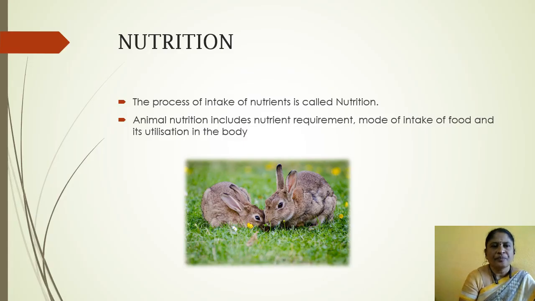First of all, nutrition. What is meant by nutrition? The process of intake of nutrients is called nutrition. Animal nutrition includes nutrient requirement, mode of intake of food, and its utilization in the body. So, animal nutrition has mainly three functions: nutrient requirement, mode of intake of food, and utilization in the body.